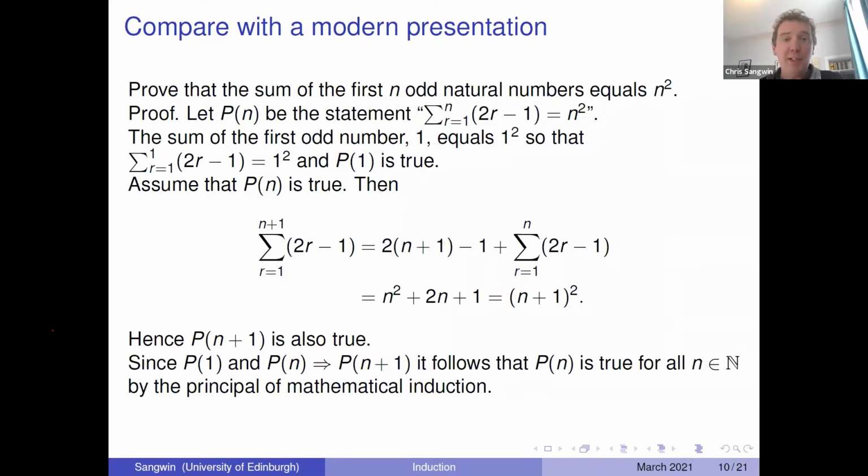This is my presentation. Just to remind you of my presentation, I have made a clear statement. I've got a clear base case. Here's my induction step and my conclusion. And I'm using a lot more algebra than De Morgan does. Anyway,